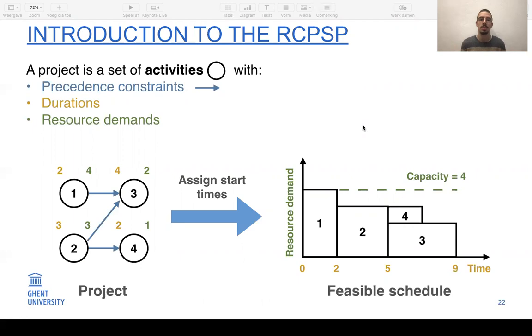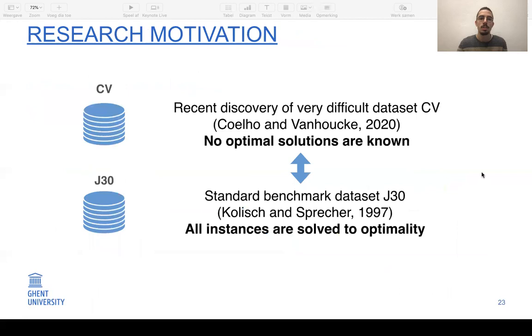We have a set of activities, we have precedence constraints and durations, as with the basic model, but also each activity has a resource demand, which occurs every period. So the problem is to construct a schedule that respects both the precedence constraints, but also that never exceeds the resource capacity, as you can see here. So we develop a new theoretical framework to express the instance complexity.